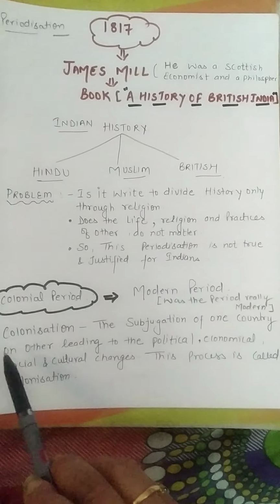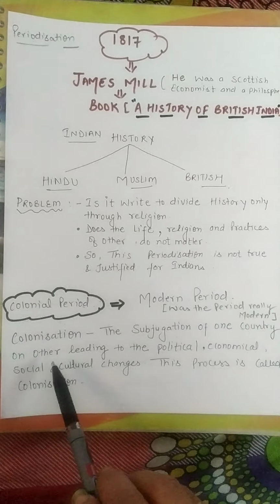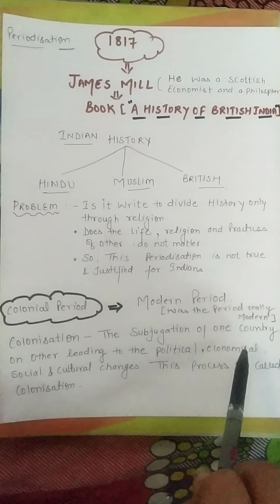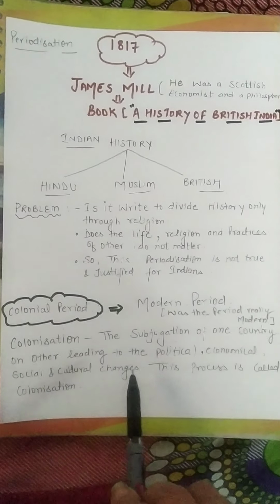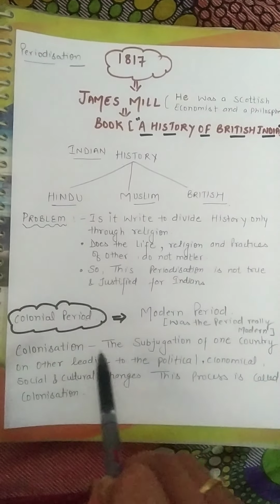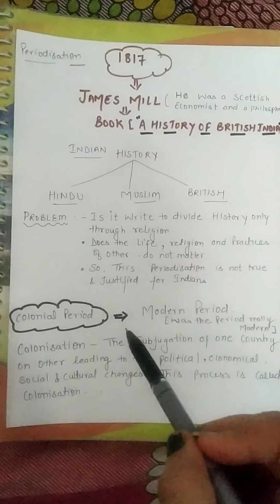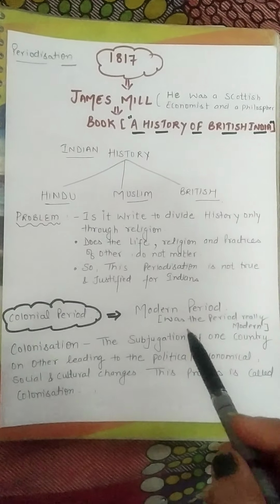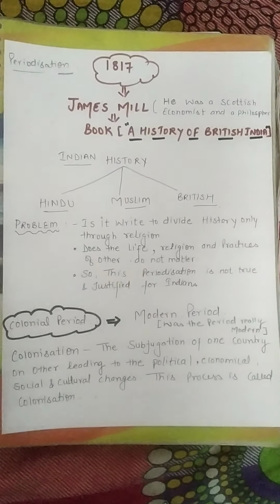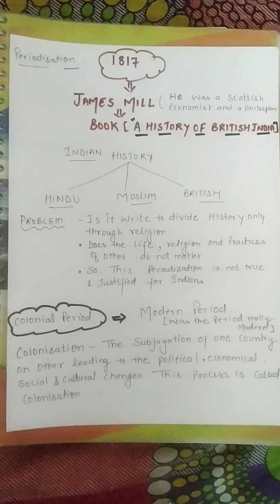So children, what is the process of colonization? When the subjugation of one country by another leads to changes. What kind of changes? Political, economic, social and cultural changes. This whole process is called colonization. At that time in India, we saw all these kinds of changes due to British expansion. So I think now all of your doubts are clear, and it will be easy for you to go further in the topic.